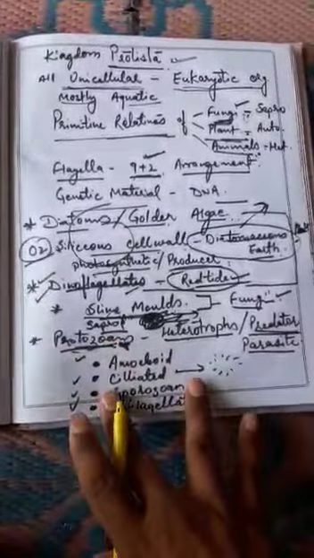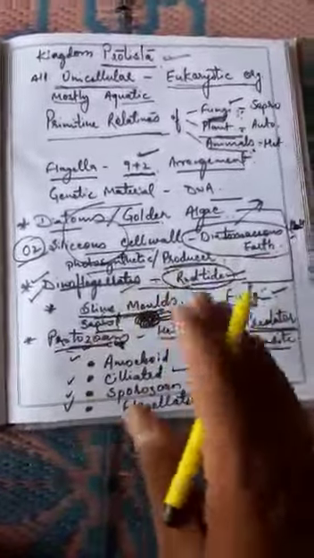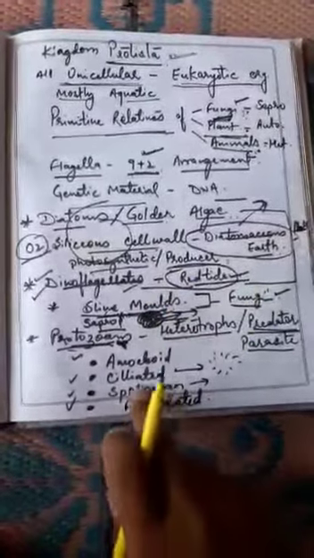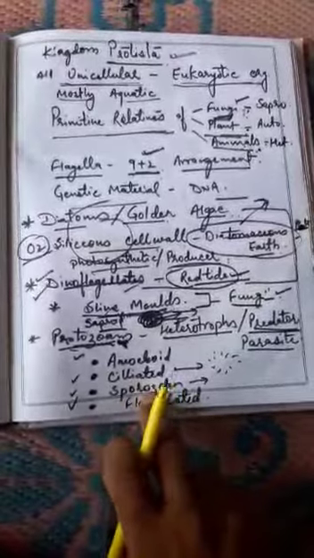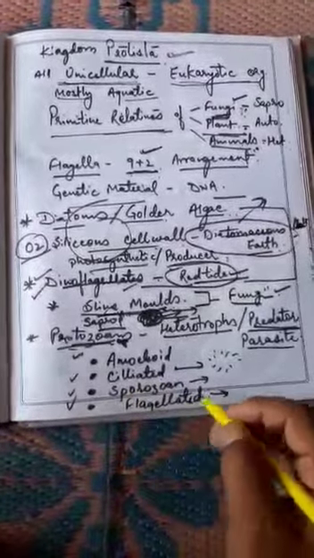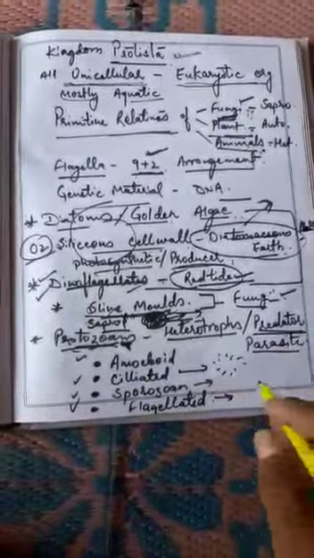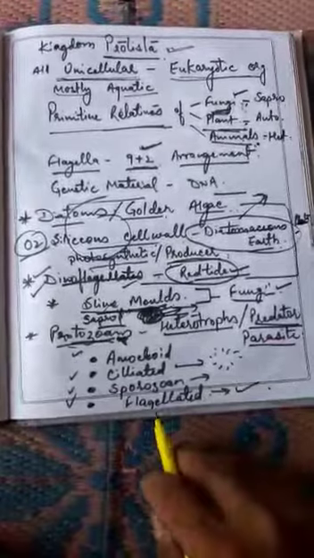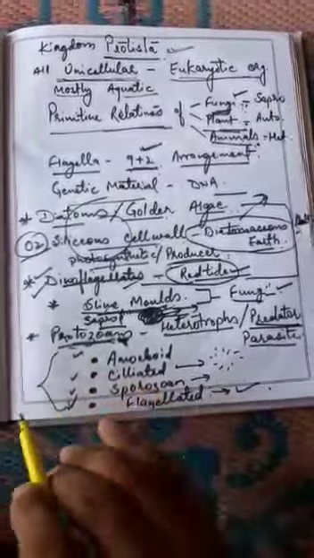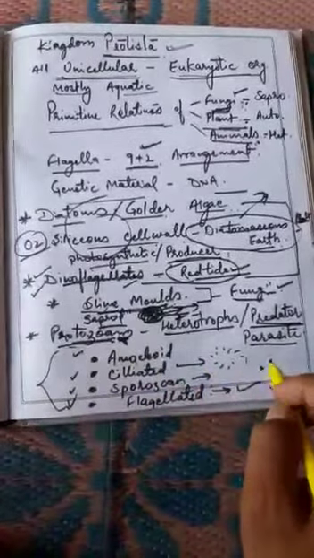Number third is sporozoan. Sporozoans are those which produce spores in their life cycle. Plasmodium is the best example of a sporozoan. And last is flagellated. Flagellated means they have flagella for their locomotion and movement. That's why they are known as flagellated. So these are the protozoans, the relatives of Animalia.